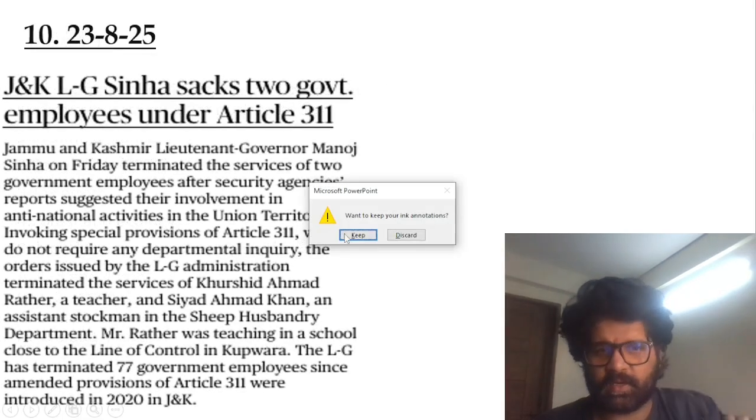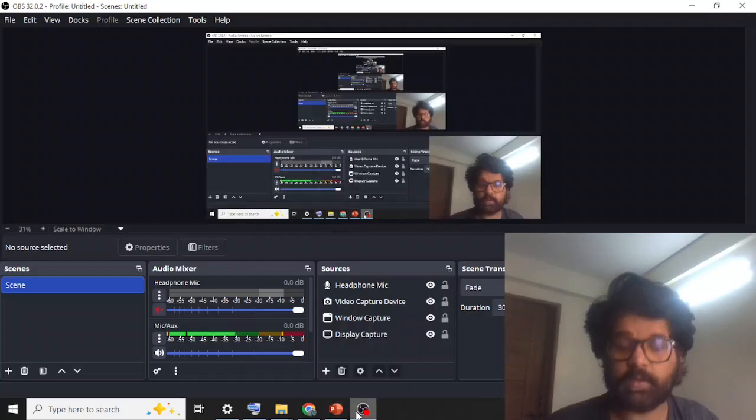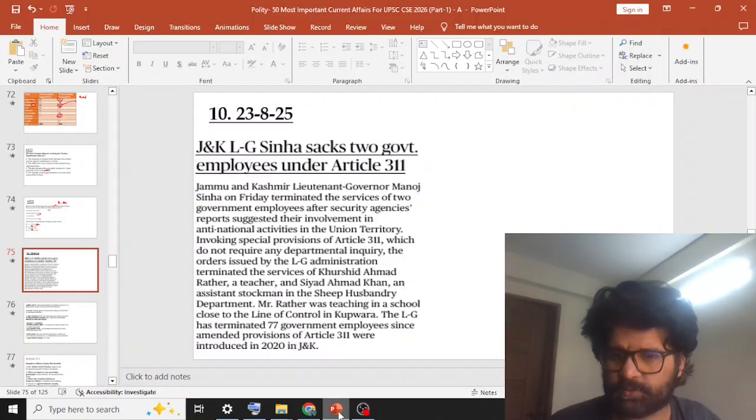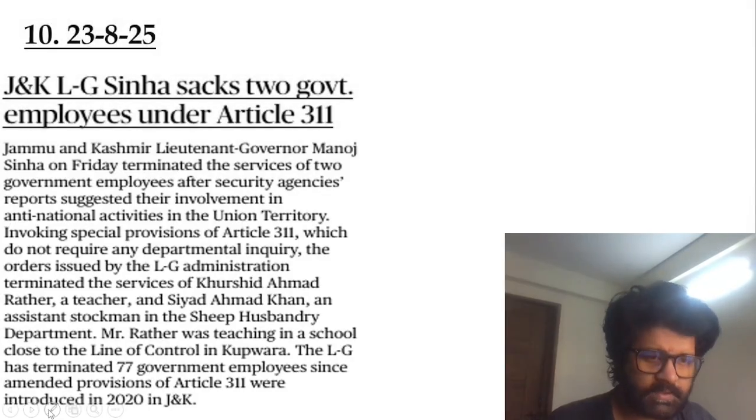Next article, the 10th article of the day. We still have 4 articles to go. And yes, let's do it. So, Article 311. What is Article 311 all about?